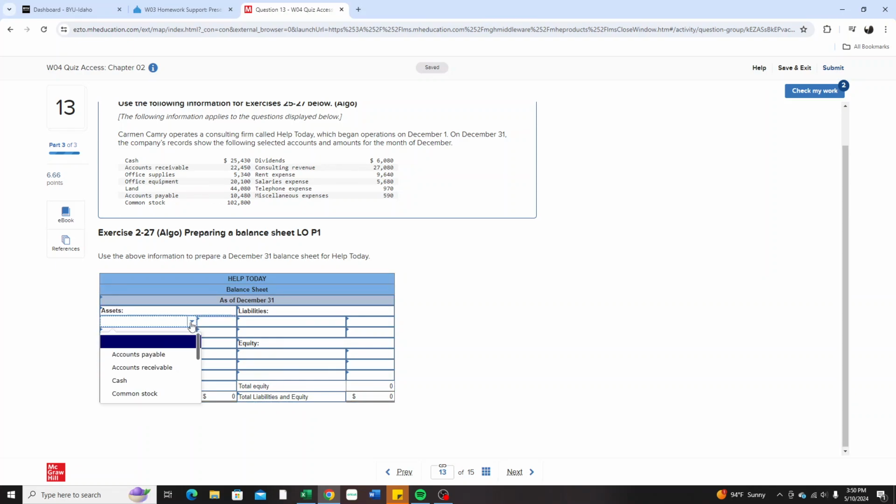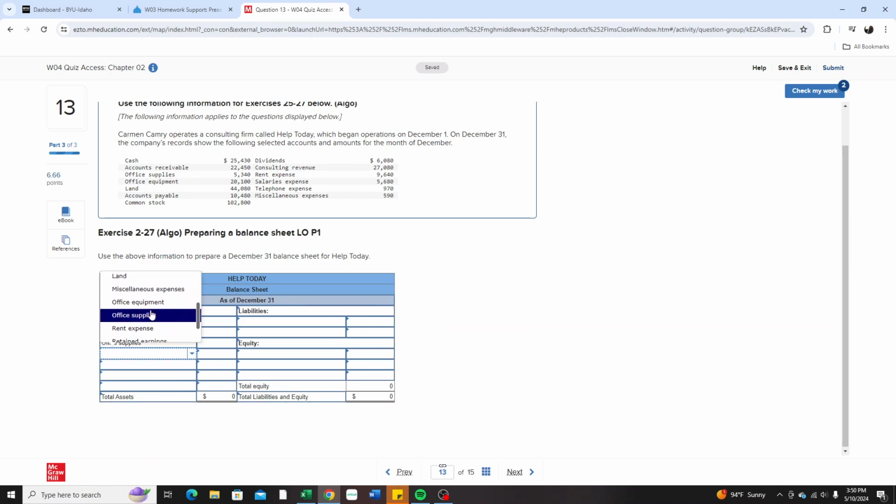So our assets are going to be our cash, our accounts receivable, supplies, our office equipment, and land.